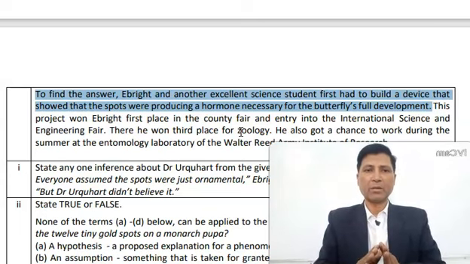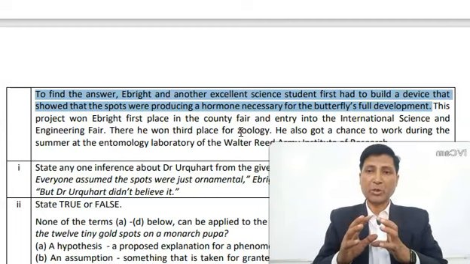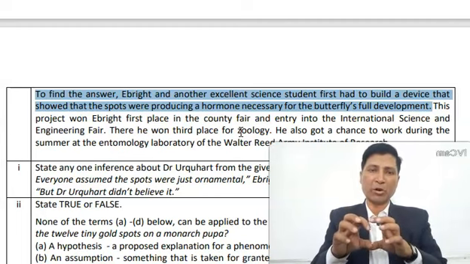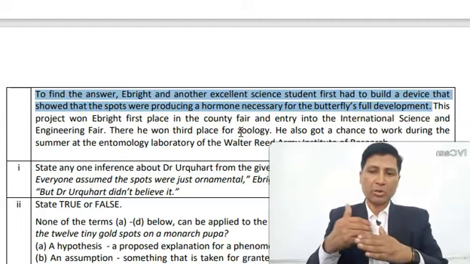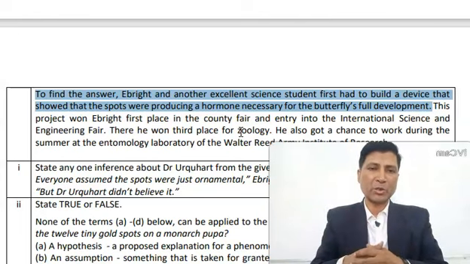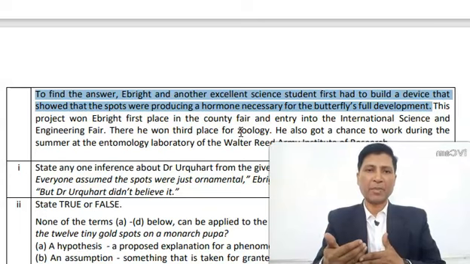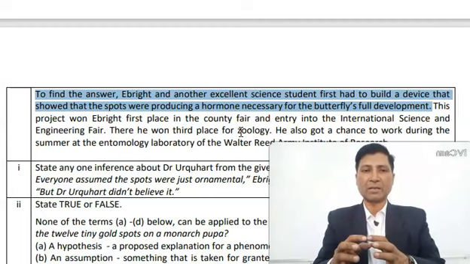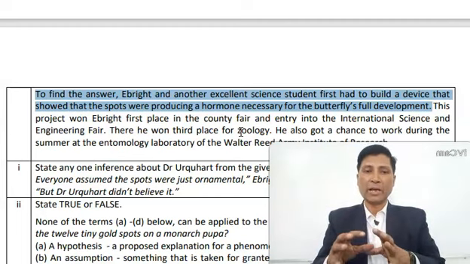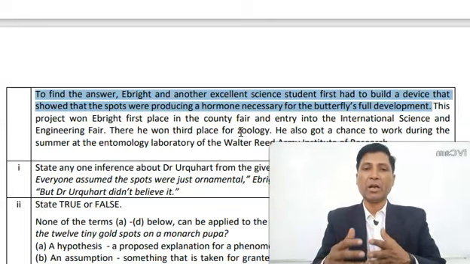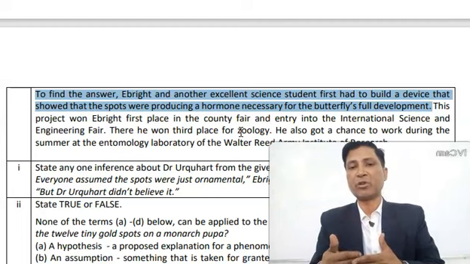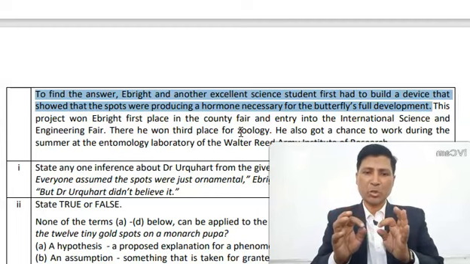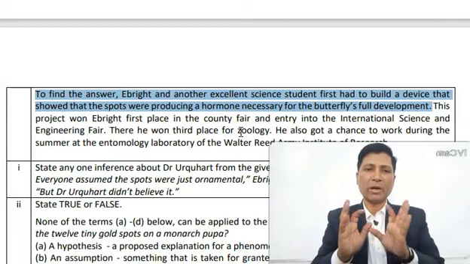Should be used, this part, that a bride did not just assume it, but went deep into it to find out the purpose of the 12 tiny gold spots on the wings of the monarch pupa. First of all, he and another science student had to build a device, and then they went on to show that these spots were not just ornamental. They were producing a hormone which was necessary for the butterfly's full development. So this is your answer. You just need to think which will be the correct keyword for answering your question.